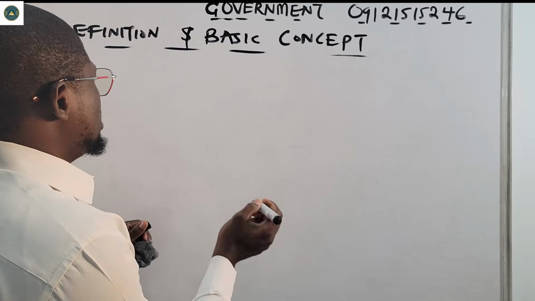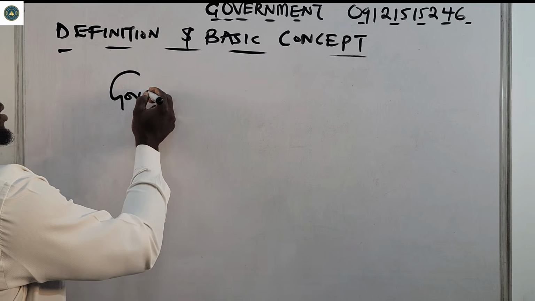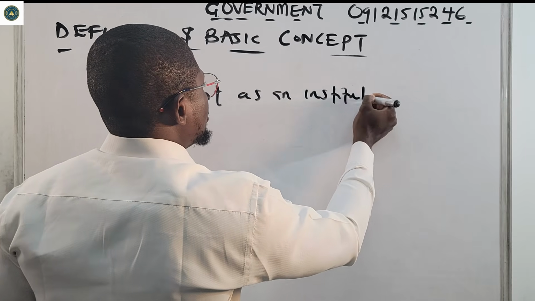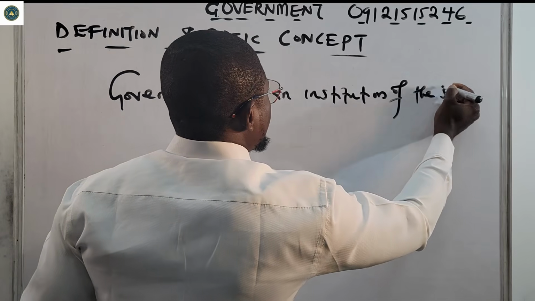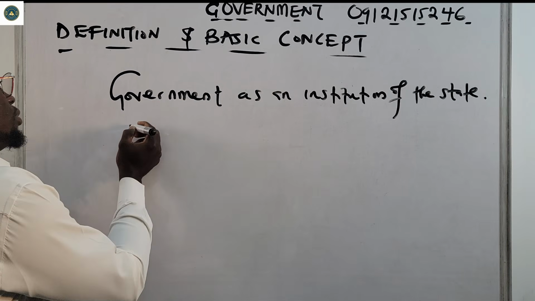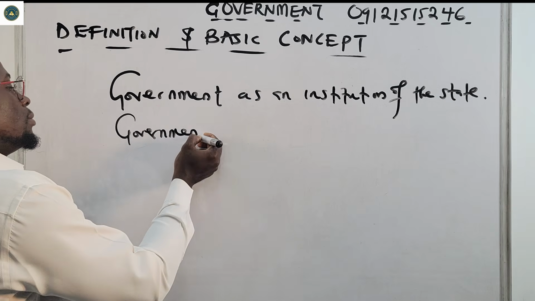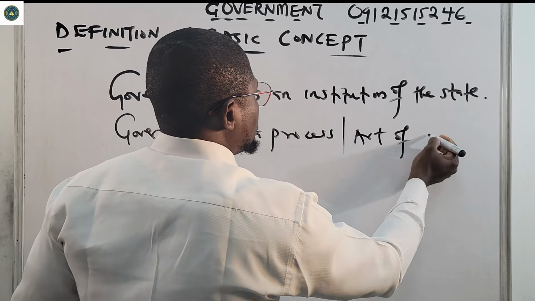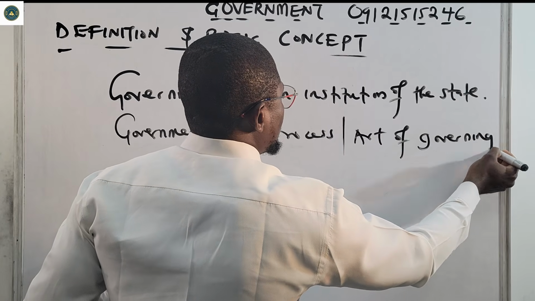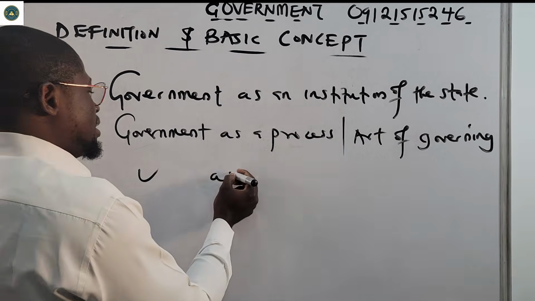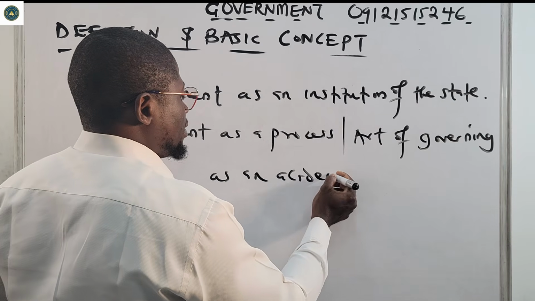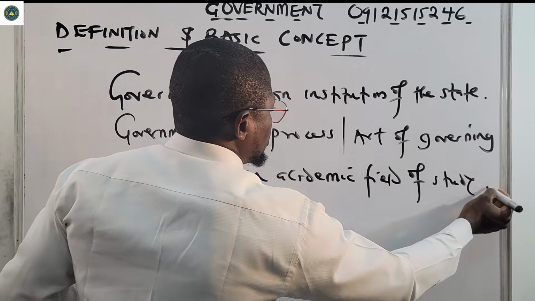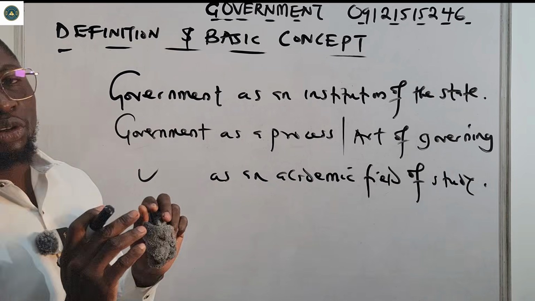Number 1 is the definition of government as an institution of the state. Then number 2, I'm going to look at government as a process or act of governing. And then lastly, I'm going to look at government as an academic field of study. So these are the 3 definitions that we're going to focus on in this class.